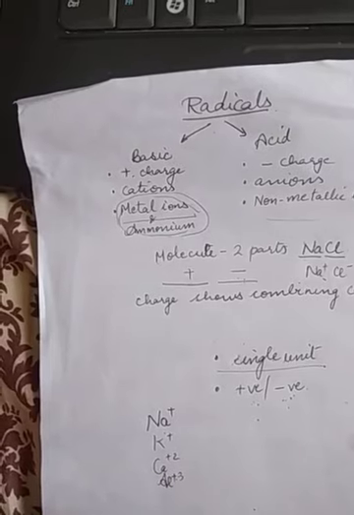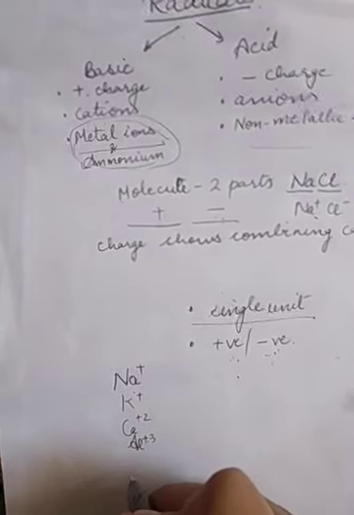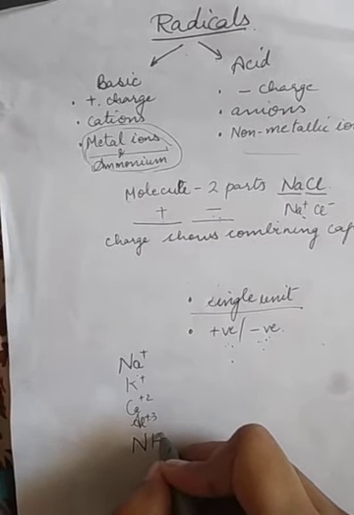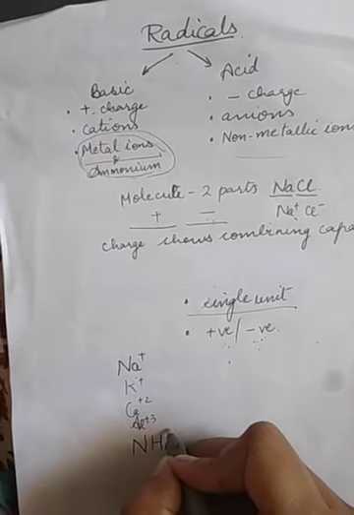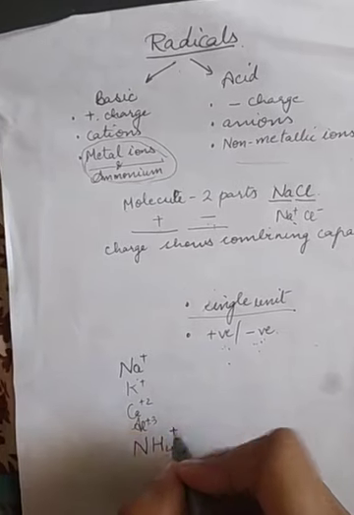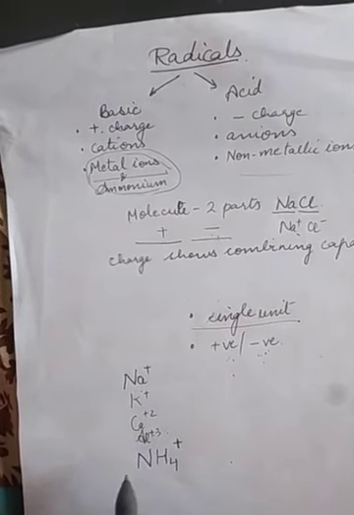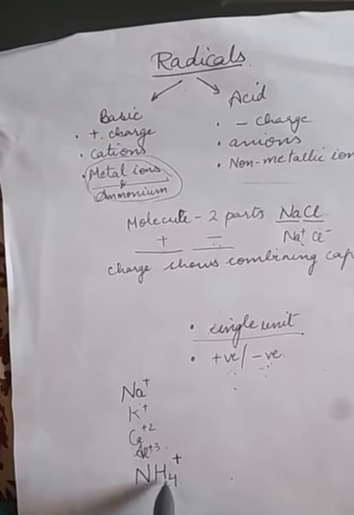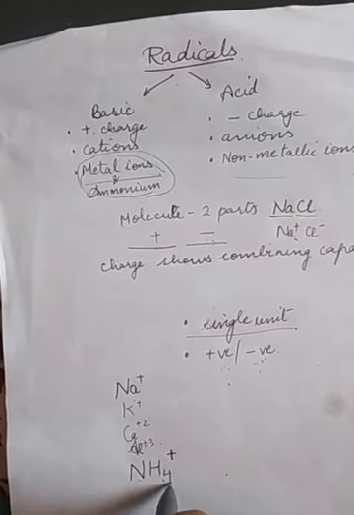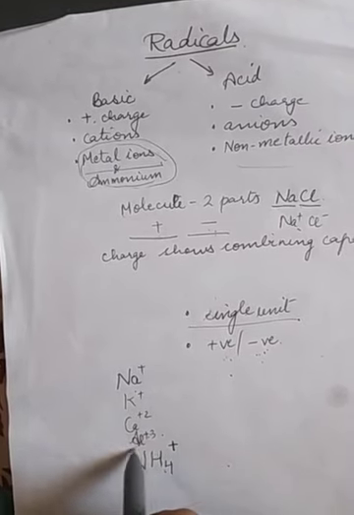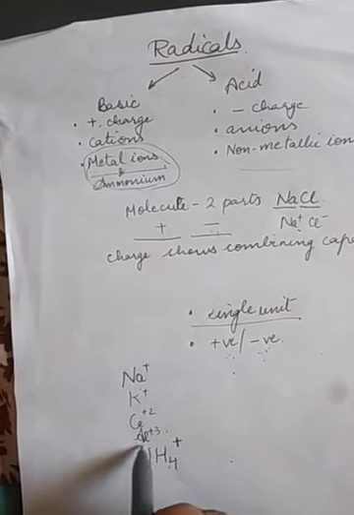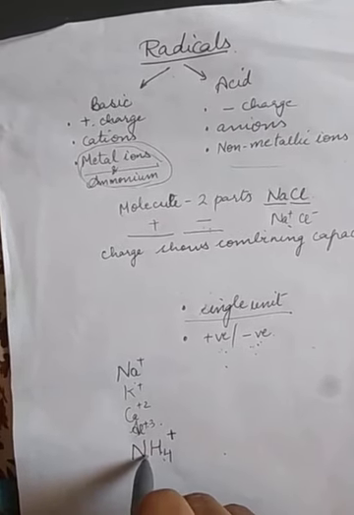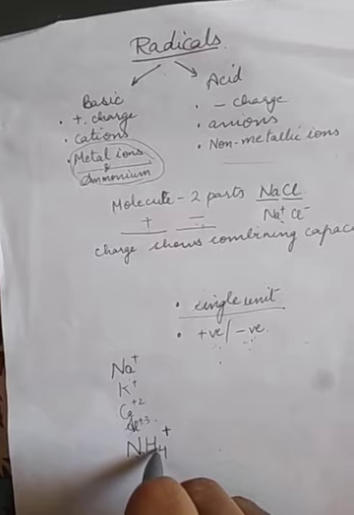Okay, now one group of atoms of different kinds is ammonium, NH4 with a plus charge. See, all of them have a plus charge, right? In the ammonium ion, nitrogen and 4 hydrogens are present, and this plus charge is for the whole group, both nitrogen and hydrogen.